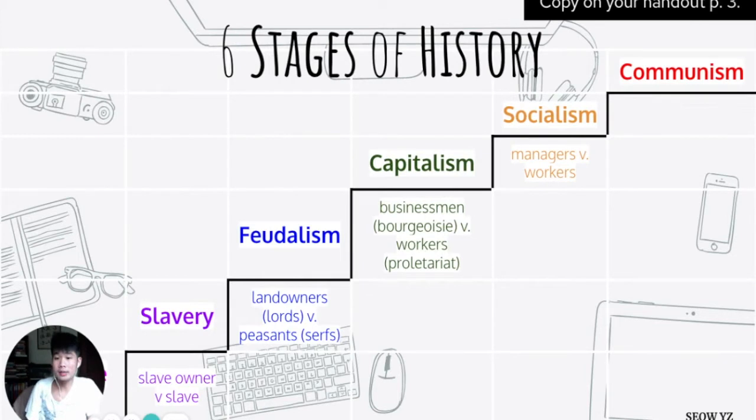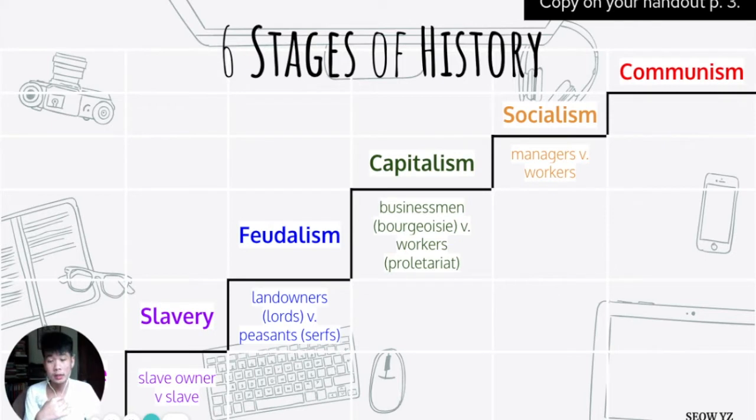Well, to Karl Marx, there are 6 stages of history. Please pause the video at this point to copy these stages on page 3. So there are 6 stages. There's a primitive society, there's slavery, there's feudalism, there's capitalism, there's socialism, and there's communism. Notice that these stages are not flat, they are progressive. Karl Marx thinks that history progresses and moves in a direction that is upward.